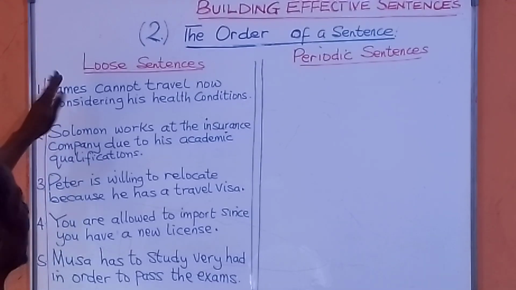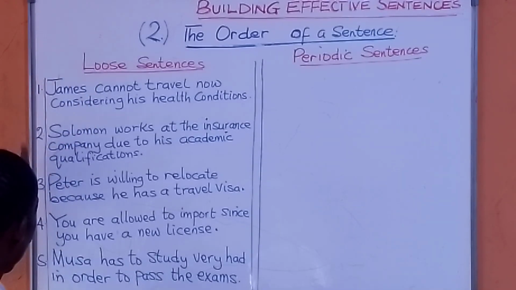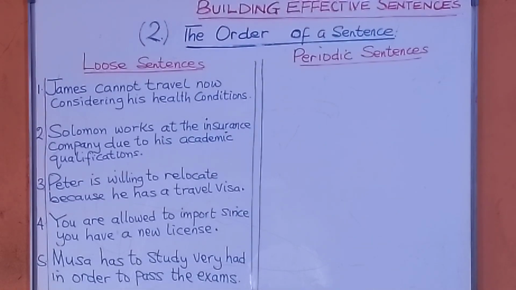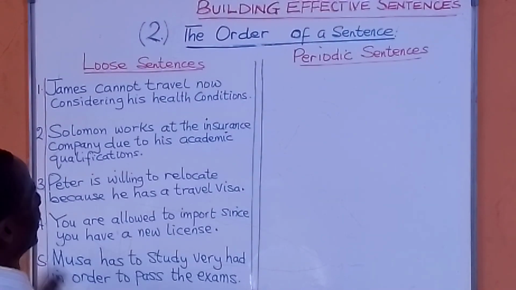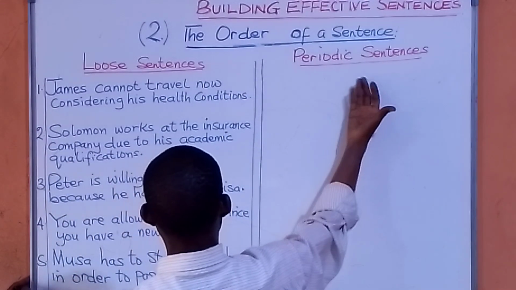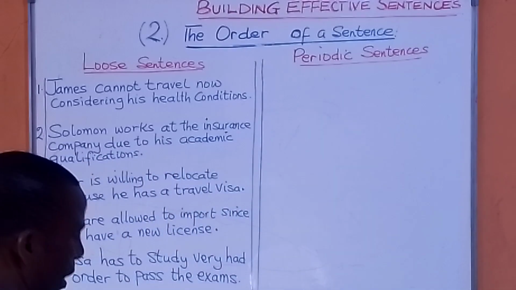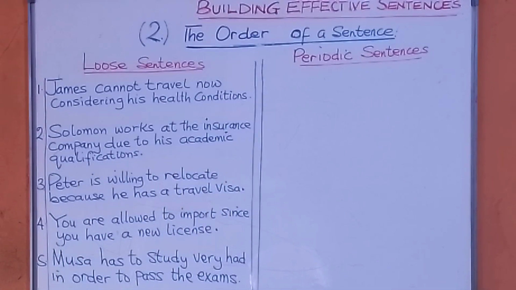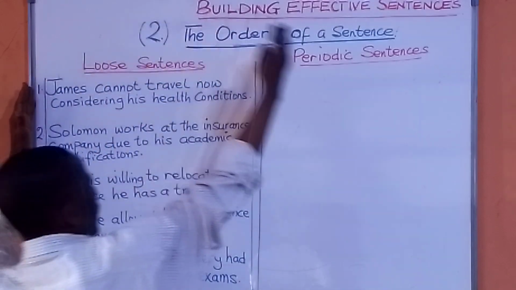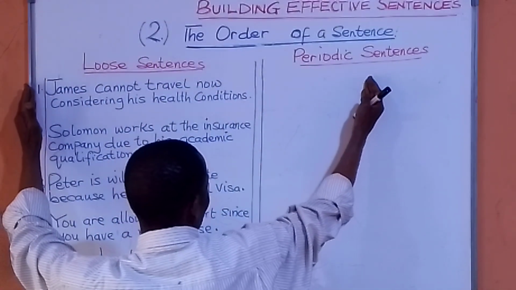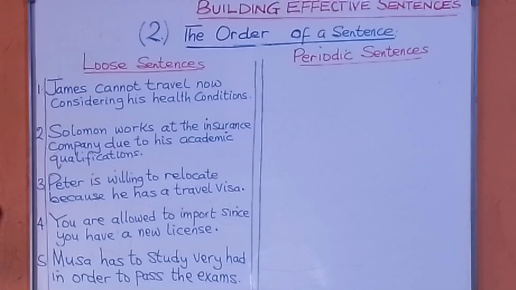on the left hand side, we have given 5 loose sentences. Now these 5 loose sentences, convert them to periodic sentences on the right hand side. That's the instruction. So copy all the loose sentences on the left hand side, and then your work will be to convert them to periodic sentences on the right hand side.